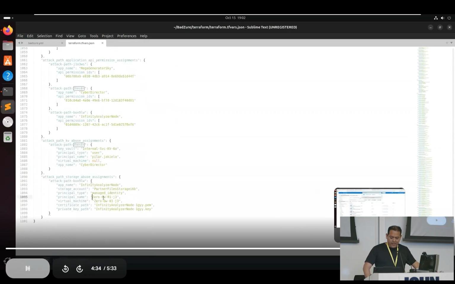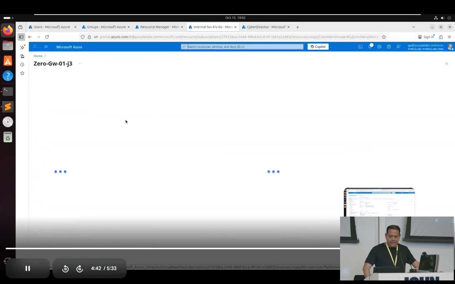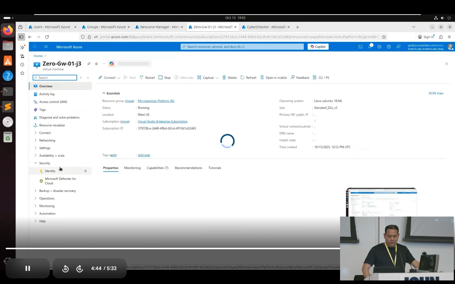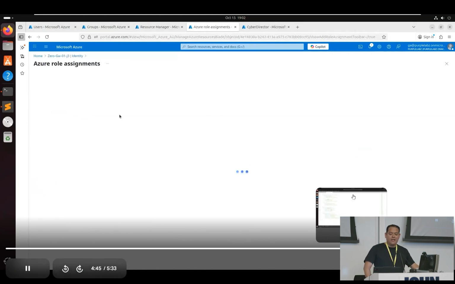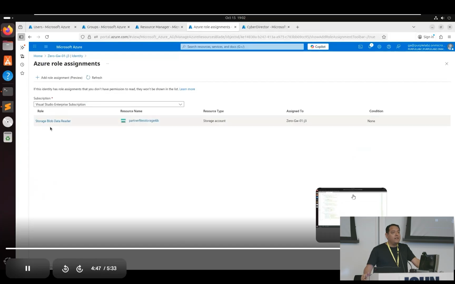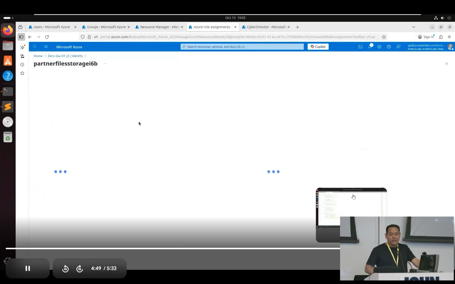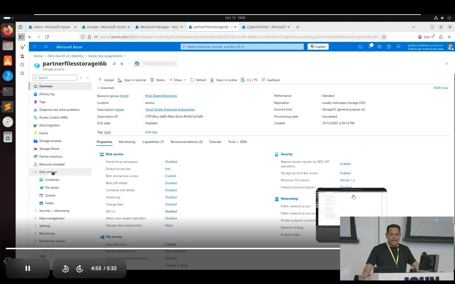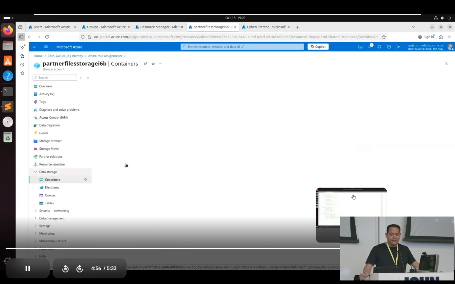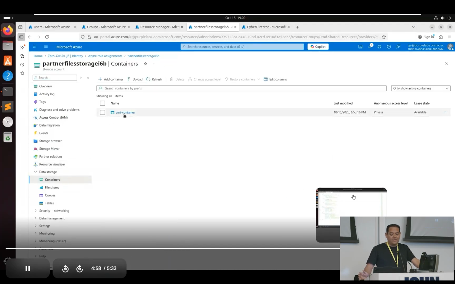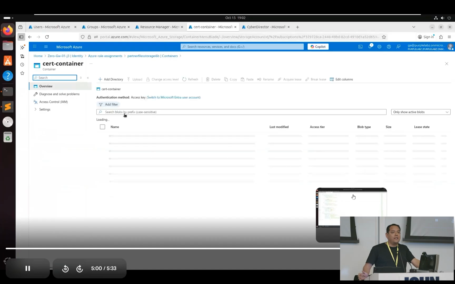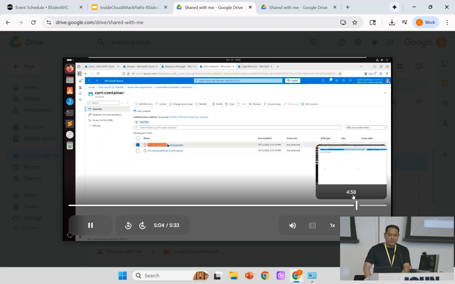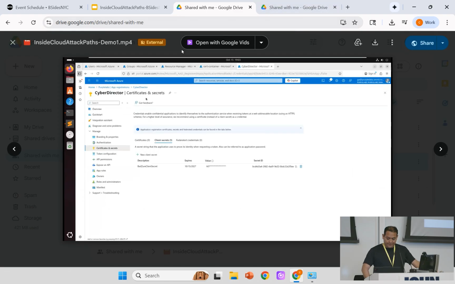I have one more here, but I don't think I will have time to show it. But let's do it real quick. There's a VM, and this VM has a managed identity that has a role assignment, and this role assignment is, oh surprise, Storage Blob Reader. And guess what? That storage account has certificate files, and those certificates allow you to authenticate as a service principal. That's how Badger allows you to create these different attack paths.